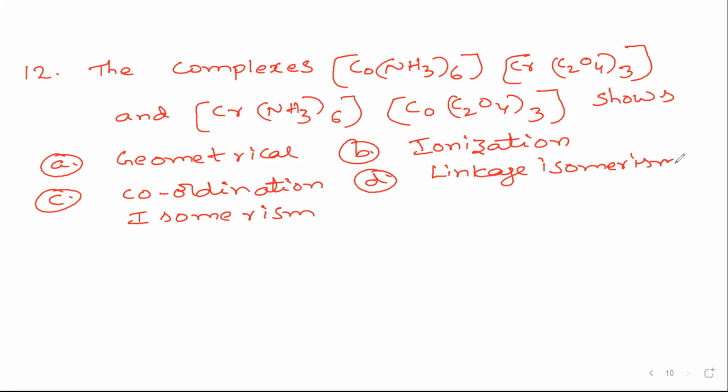So what is the answer? You can easily understand. Which type of isomerism does it exhibit? Coordination isomerism, because coordination means the ligands will change. So here in this case, NH3 is coming this side and C2O4 the other. So exchange of ligands takes place, and that is nothing but coordination isomerism. In coordination isomerism, interchange or exchange of ligands takes place.